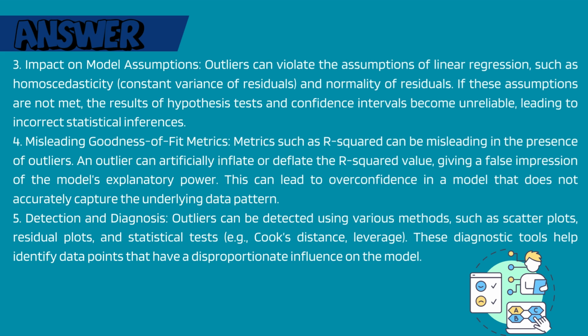Misleading goodness of fit metrics. Metrics such as R-squared can be misleading in the presence of outliers. An outlier can artificially inflate or deflate the R-squared value, giving a false impression of the model's explanatory power. Detection and diagnosis. Outliers can be detected using various methods, such as scatter plots, residual plots, and statistical tests.